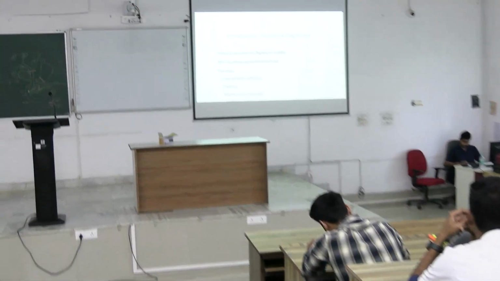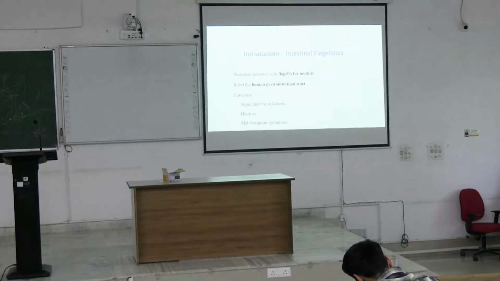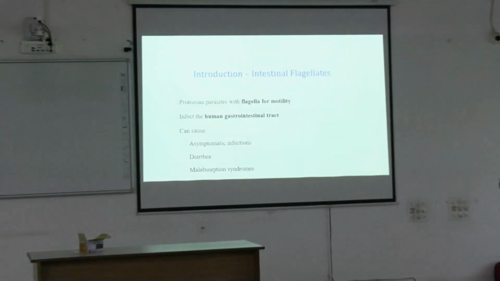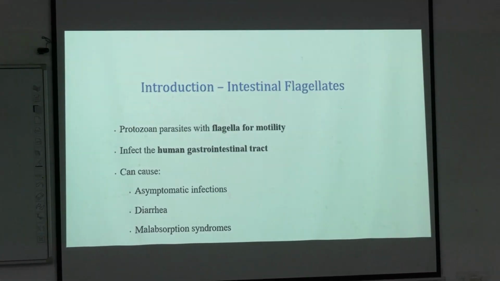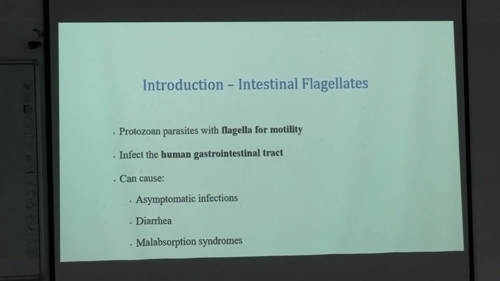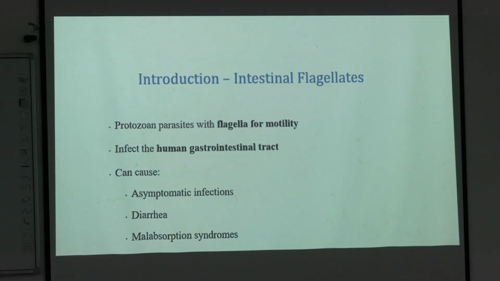What are intestinal flagellates? Regarding a little bit of morphology and how we diagnose. And clinical symptoms are more or less the same for every parasitic infection, like abdominal discomforts and other related features. It's a protozoan parasite with flagella for motility.